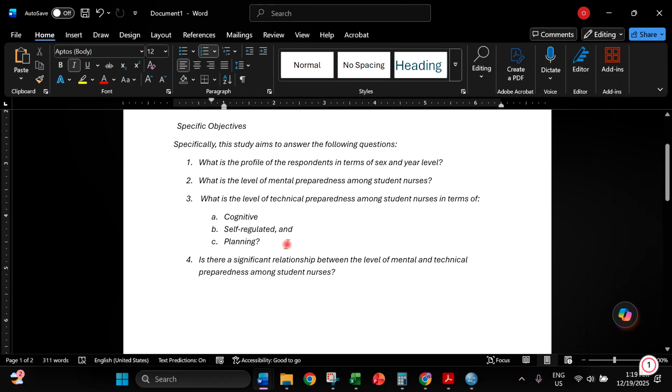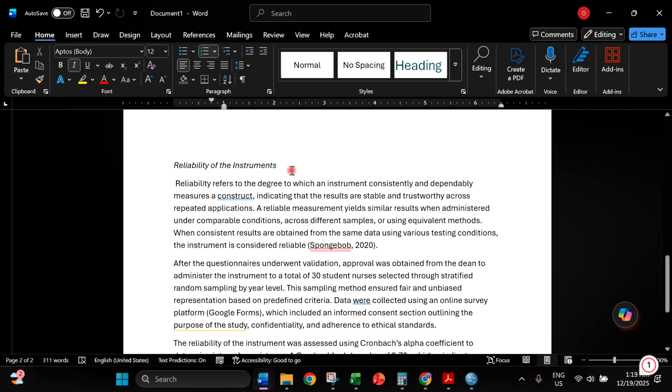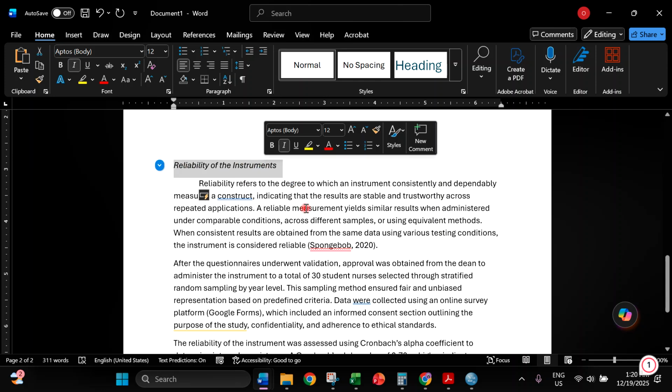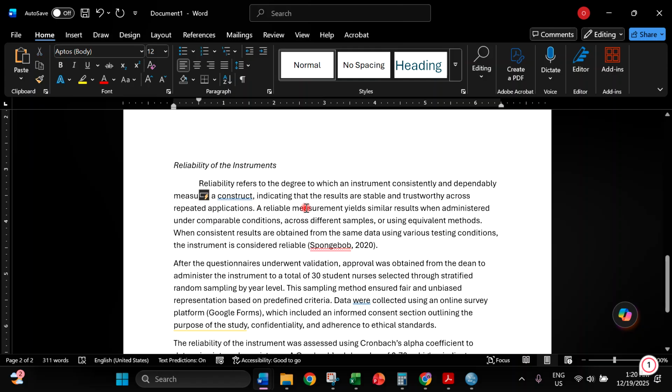So how to state that in your manuscript? I have already made here a particular example. Of course, you are not allowed to copy and paste this one. You need to paraphrase and make your own statement. Since we are doing an interpretation of your pilot study, this is under reliability of the instrument in your chapter 3, particularly in your methodology, right next to your validity.